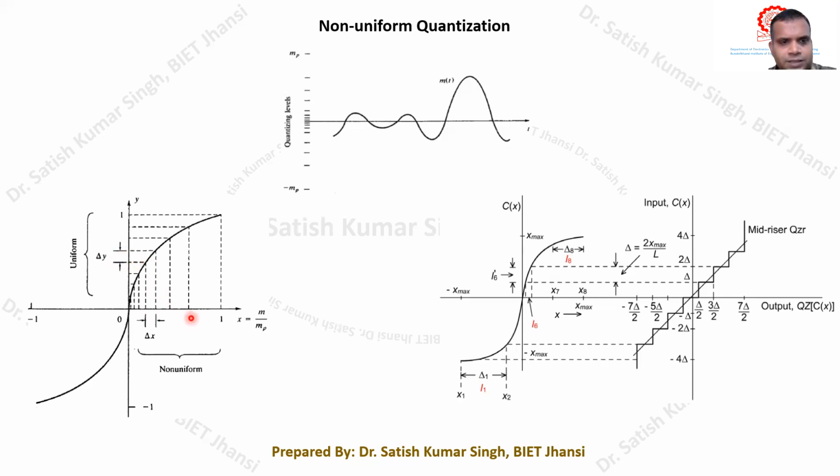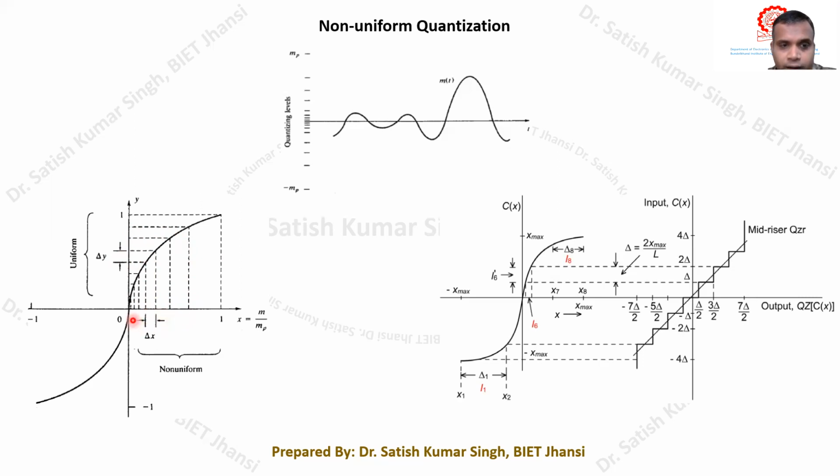But if you see this increment, here you can find that this increment is more whenever the signal is becoming large, whenever the input message signal's amplitude is increasing. Whenever the increment is large, you can find that the increment in the output of the compressor is small as compared to the increment in the input of the message signal. So you try to first understand this characteristic.